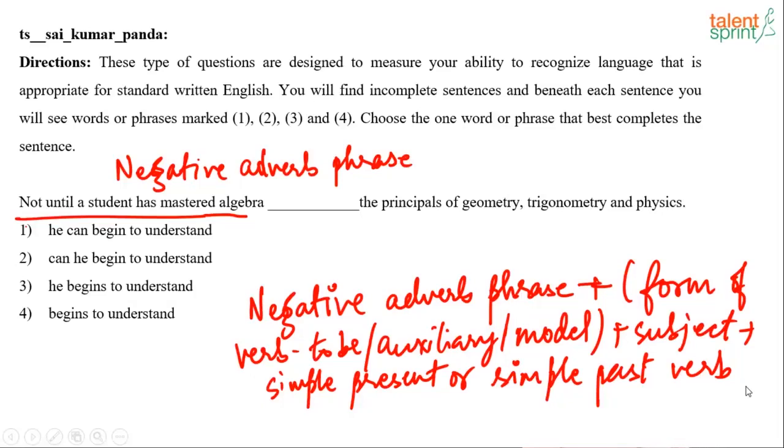Alright, so this is how we start. Can you give me another statement which has a negative adverb phrase at the start? Not until, or not only did he. You can start any statement with any of these negative adverb phrases and then construct the sentence accordingly.